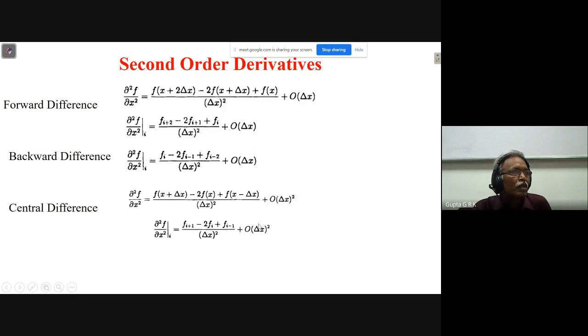And for the second order derivative, again you can write forward difference, backward difference, and central difference. If you take forward difference, I have to consider f_{i+2}. So f_{i+2} minus 2 f_{i+1} plus f_i, like this, or f_i minus 2 f_{i-1} plus f_{i-2} for backward difference. For central difference, f_{i+1} minus 2 f_i plus f_{i-1}. These are the second order derivatives. Again, forward and backward difference are first order accuracy, and central difference is second order accuracy.